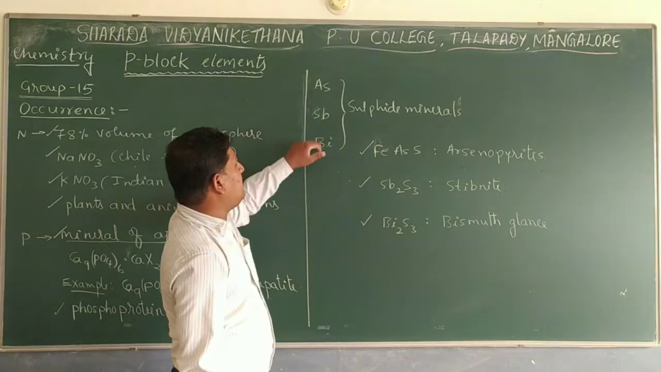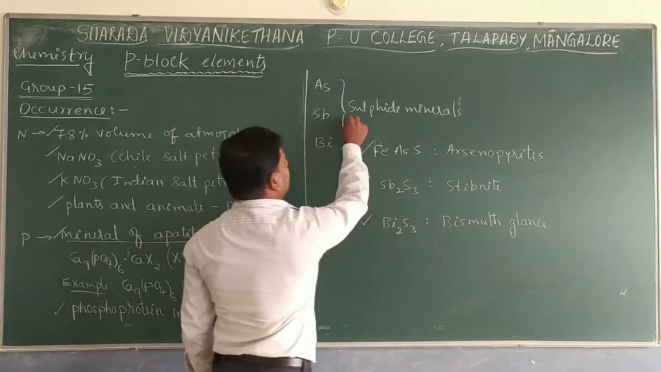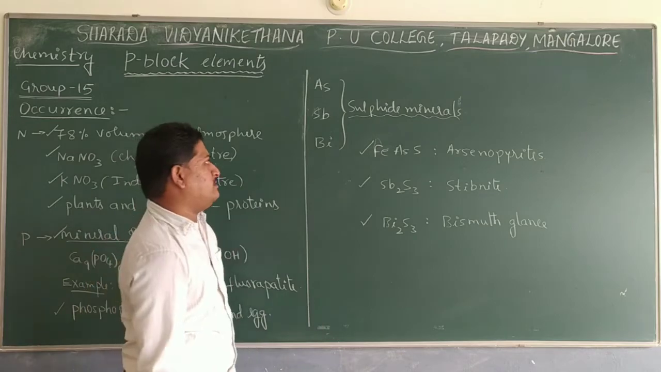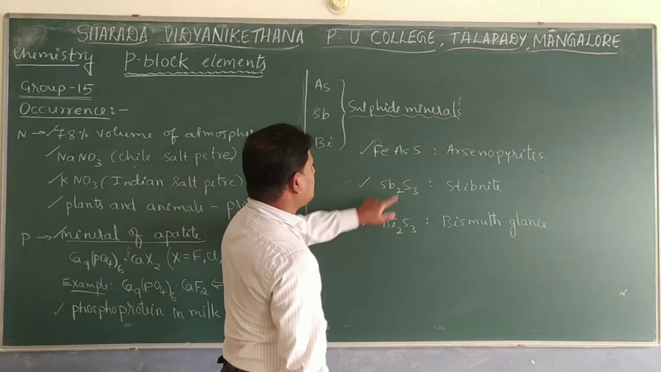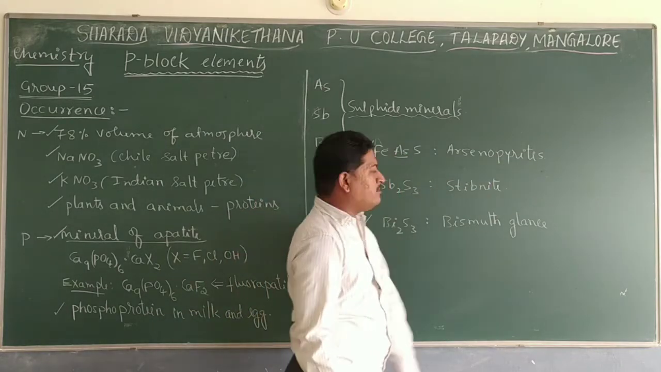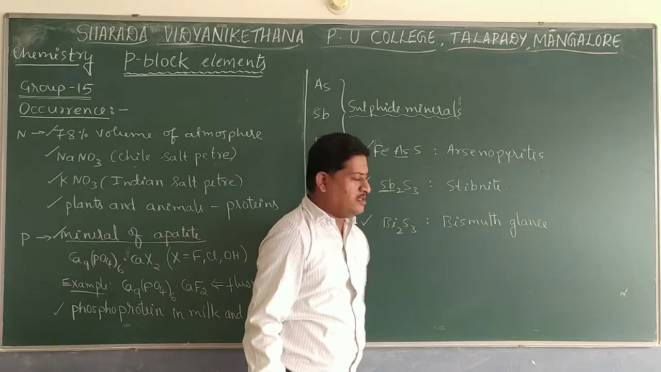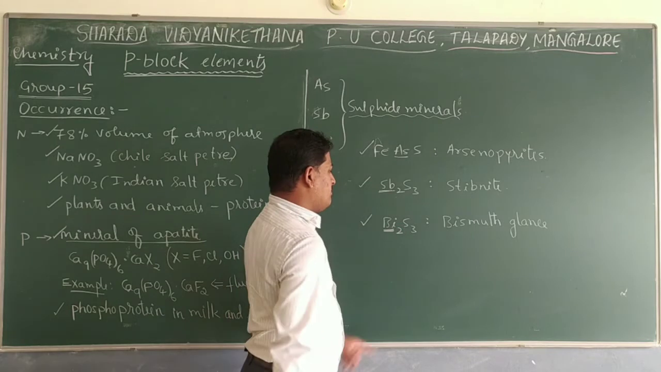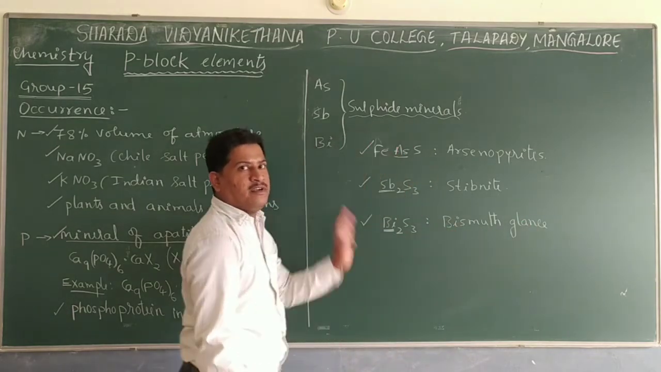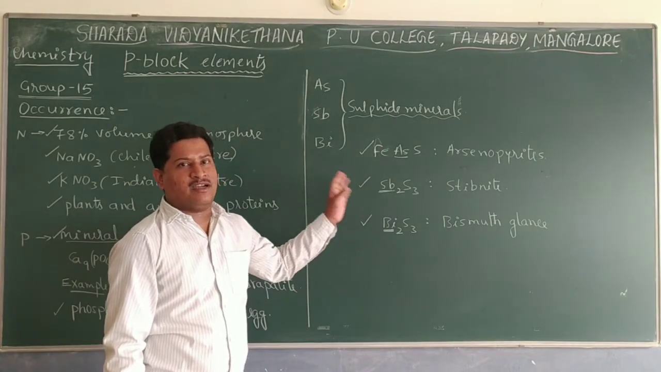Then the other 3 are arsenic, antimony and bismuth. They are mostly present in the form of sulfide ores, or sulfide minerals. The best example: for arsenic, it is present as FeAsS, called arsenopyrite. Antimony is present in the form of Sb2S3, called stibnite. Similarly, bismuth is present in the form of Bi2S3, that is called bismuth glance. So in the form of sulfide ores, these 3 elements are present. This is about the occurrence.